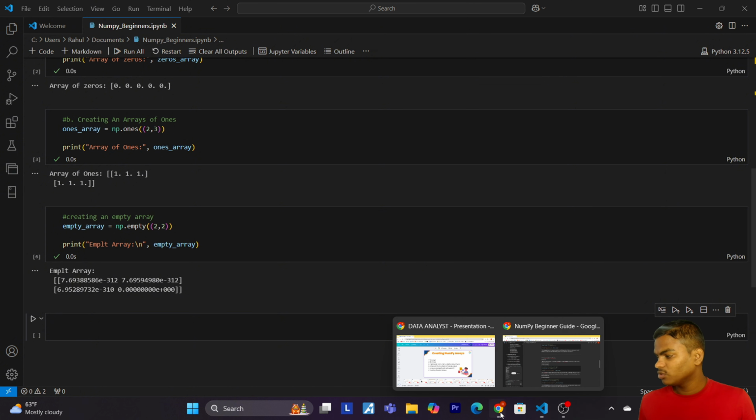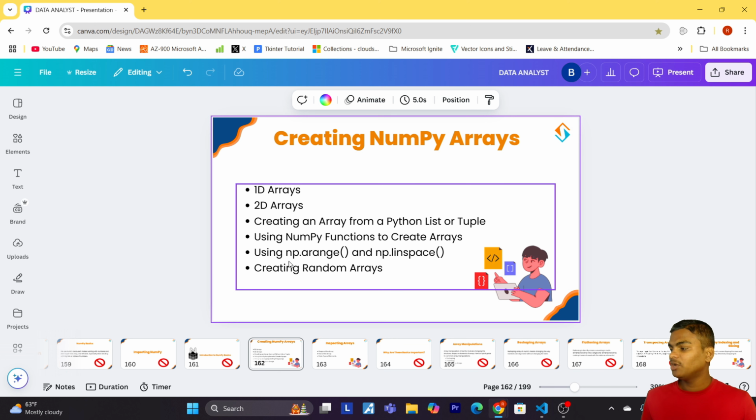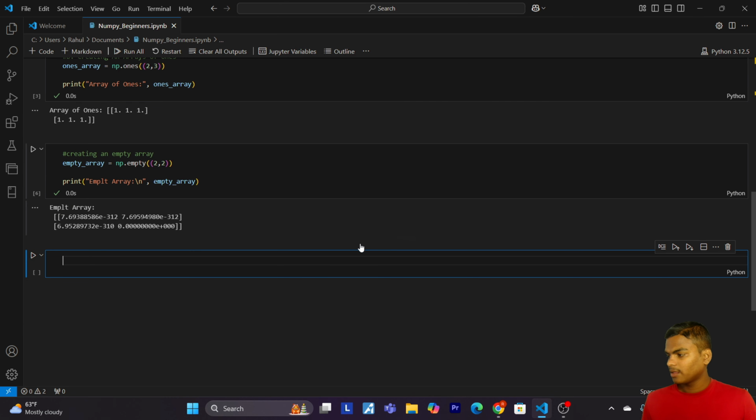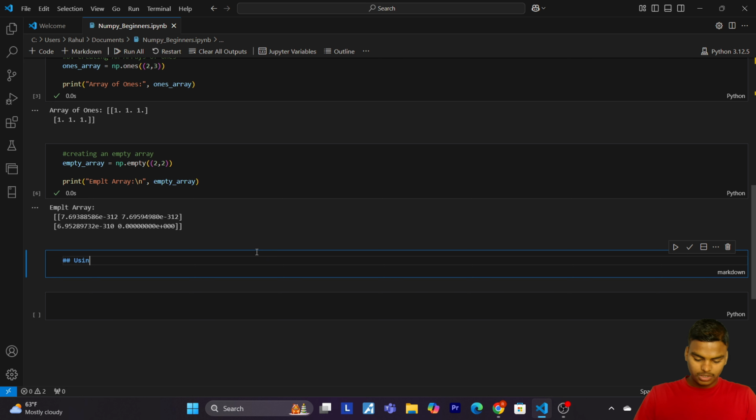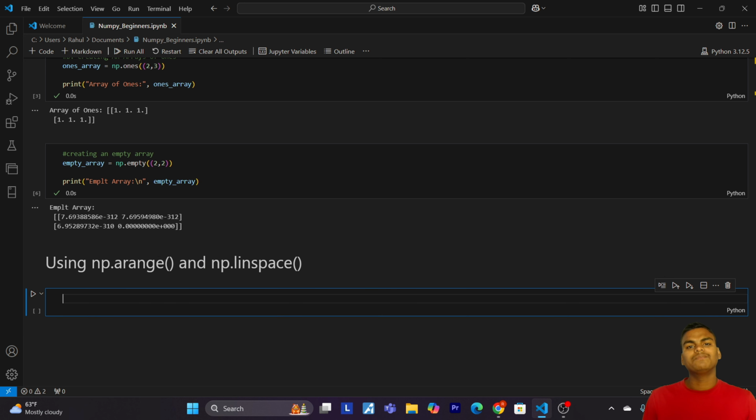Okay, so now let's come to our third point, that is using np.arange and np.linspace. Let me give the markdown: using np.arange and np.linspace. When you need a sequence of numbers, np.arange and np.linspace are your go-to functions. So let's look at both in detail.